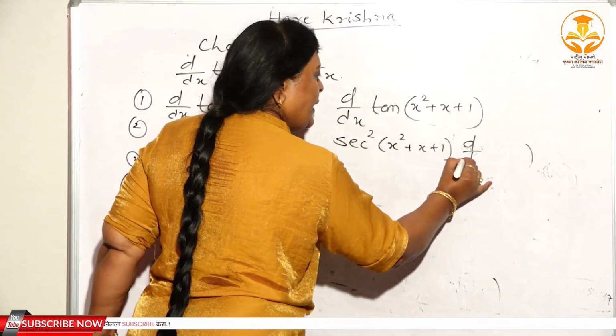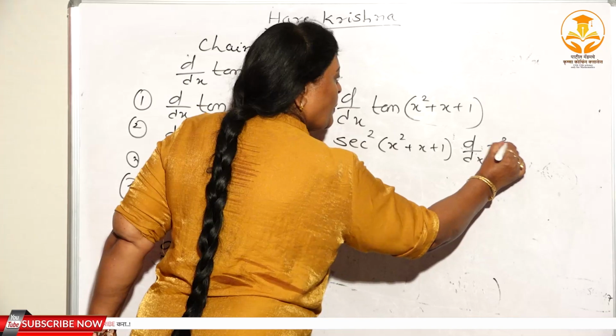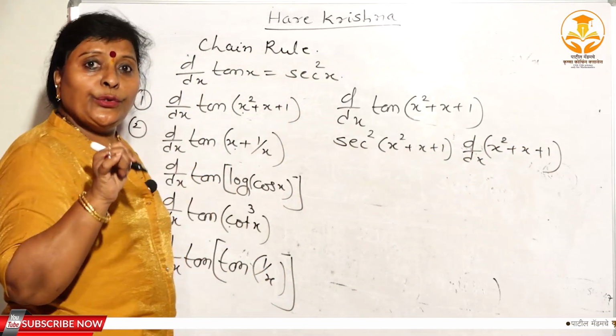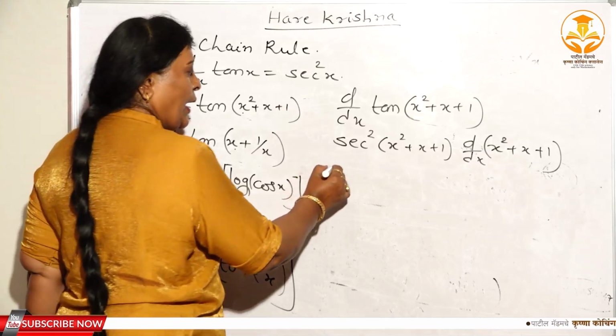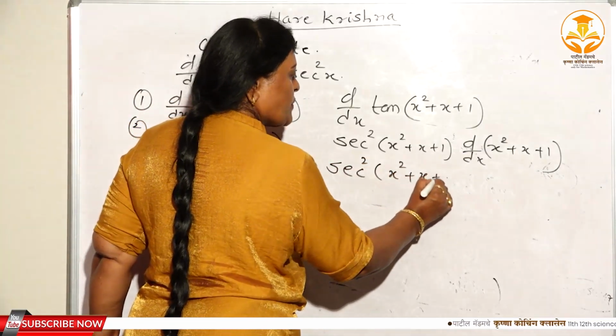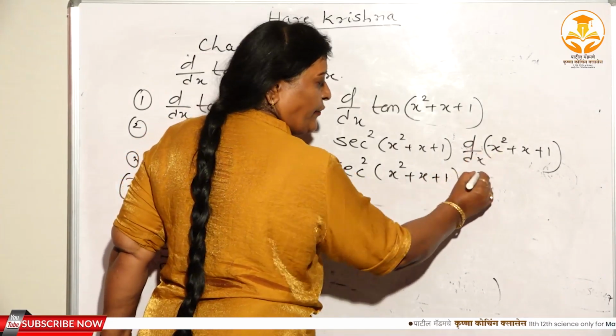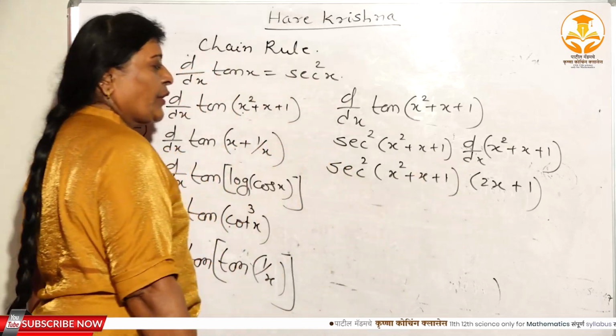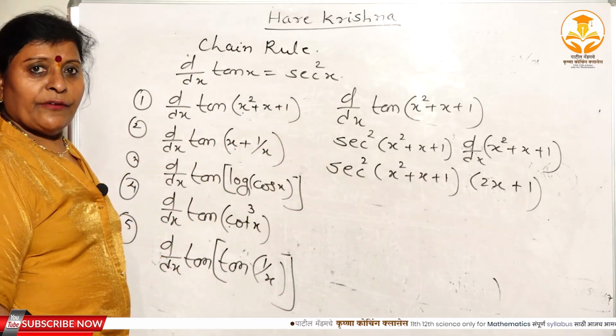Isn't it? Again, d/dx of x square plus x plus 1. u ठेवून एकदा डेरिव्हेटिव्ह, u बरोबर जी आहे त्याची डेरिव्हेटिव्ह. अगेन sec square x square plus x plus 1. Here, what is the derivative of x square? That is 2x. And what is the derivative of x? 1. Right?